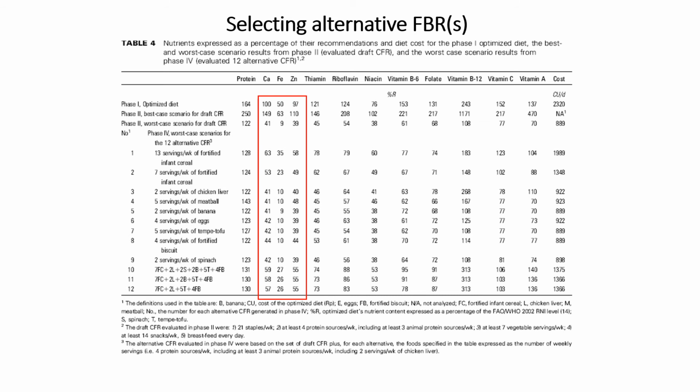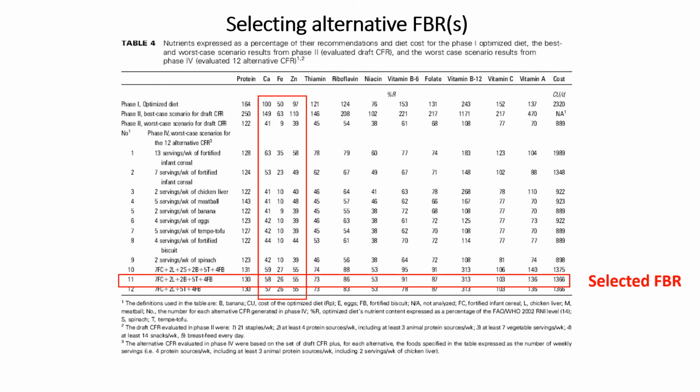And following that, you will compare different alternative combinations, and then you will look into which combination gives as many nutrients meeting the EAR or around 65% or higher of RNI. Example here, for our example, where calcium, iron, zinc are problem nutrients, we compare different alternative combinations of the identified nutrient-dense food subgroups and items.